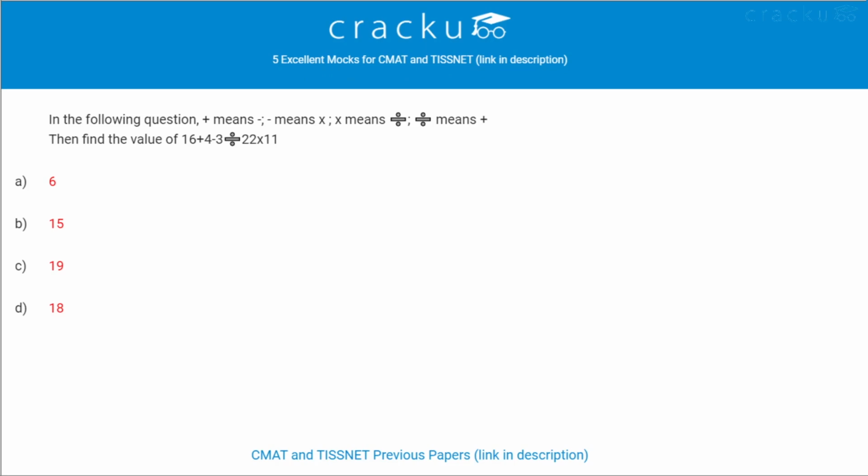In the following question, plus means minus, minus means into, which is multiplication, multiplication means division, and division means addition. Find the value of 16 plus 4 minus 3 divided by 22 into 11. So here plus is minus, so 16 minus 4, and minus is into 3, division is plus, and 22 into 11 is division. According to BODMAS, first we have to do division.